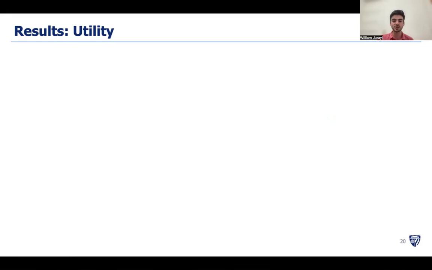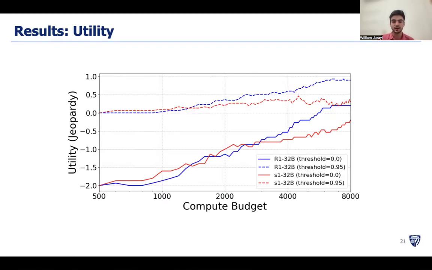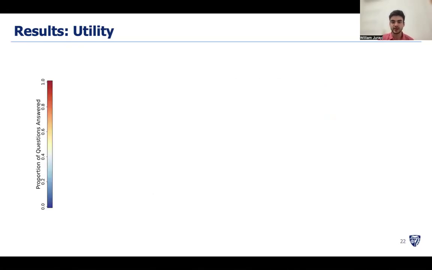We propose an evaluation setting which highlights these differences. We define utility to be the number of correct answers minus the number of incorrect answers. Where a system abstains, it incurs neither reward nor penalty. When we force either model to answer every single question, they deliver sub-zero performance in this setting. But when we allow them to abstain unless their confidence exceeds 95%, a wide performance gap appears. Still, both models outperform a zero threshold baseline in this setting.